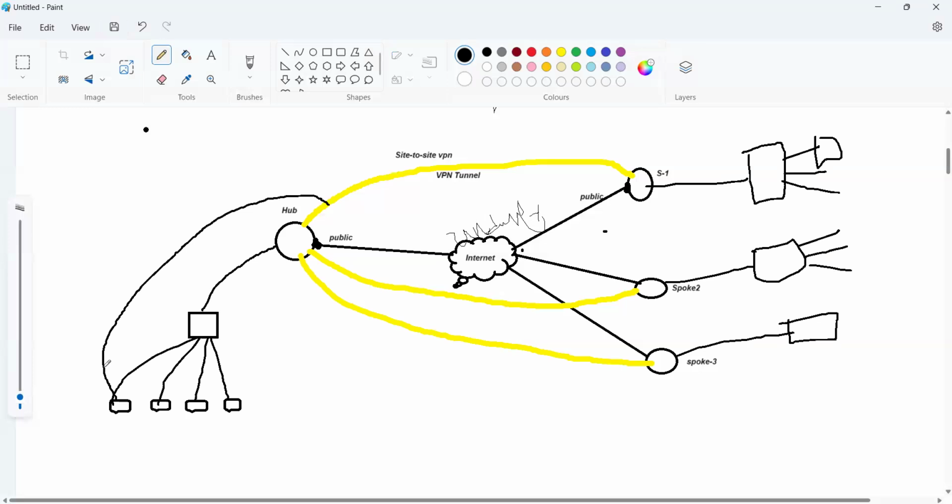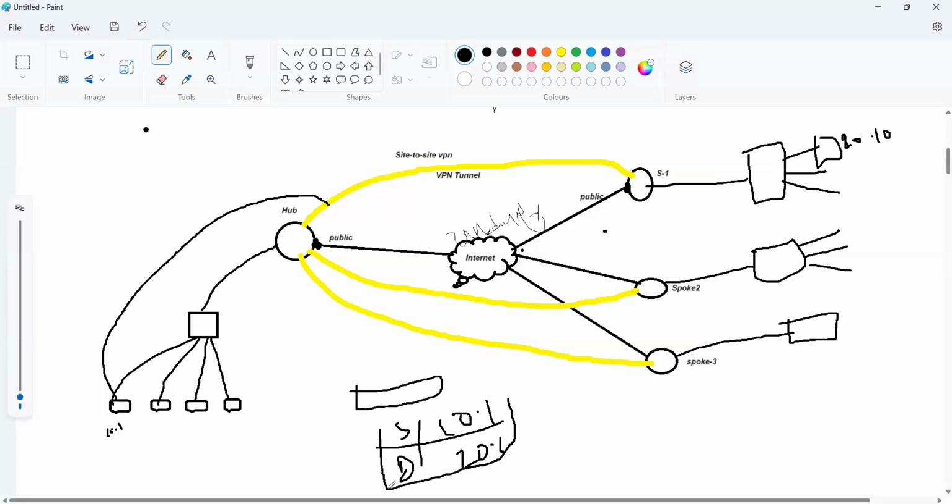This is one of the packets originated. Here the source is like 10.1 and the destination is like 20.10, so for this IP scheme, source and destination, one label will be attached, and the traffic will move through this VPN.